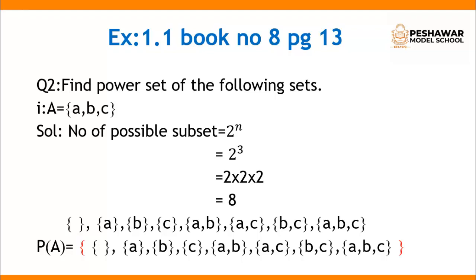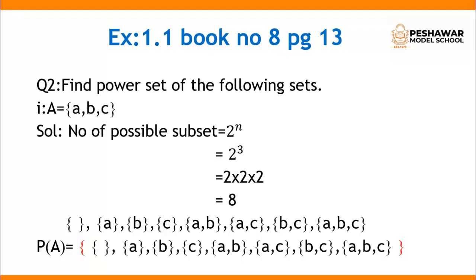So n stands for the number of elements, and you put 3 here. Some students make a mistake like this: they multiply 2 by 3 and get 6, which is totally wrong. It means 2 should be multiplied 3 times. How many times do you have to multiply 2? You have to multiply 2 three times, that means 2 times 2 times 2. So 2 times 2 is 4, and 4 times 2 is 8. So how many possible subsets do we have to make here? We have to make 8 possible subsets.